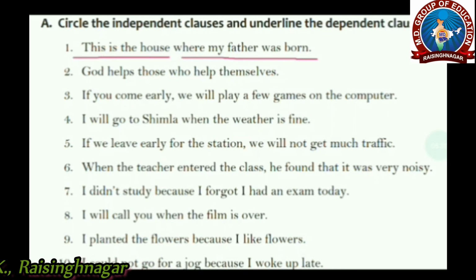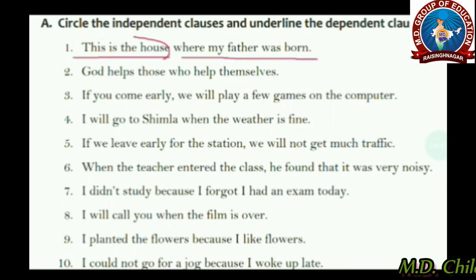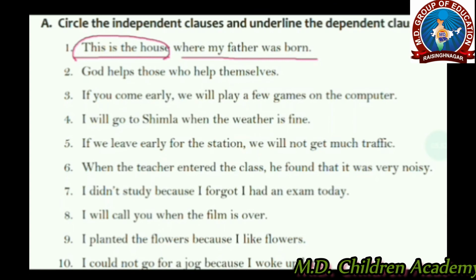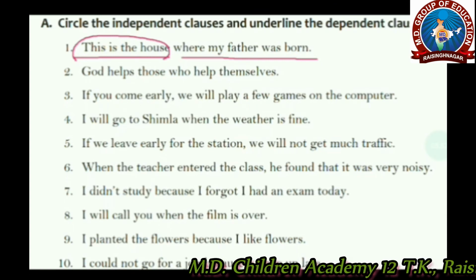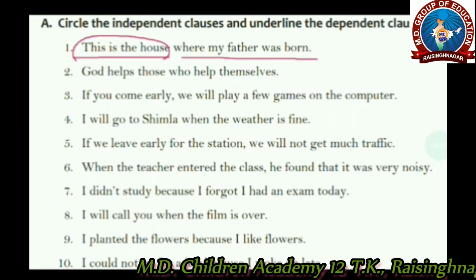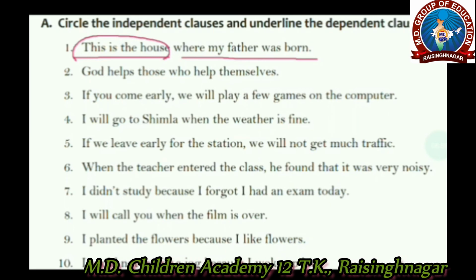This is a complete sentence that is senseful and it can stand alone. So this is independent clause. Let's circle it. And the another clause is where my father was born. It needs this clause to make a complete sense. So it's a dependent clause.